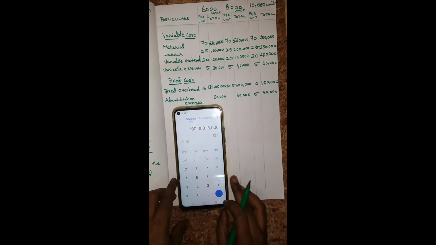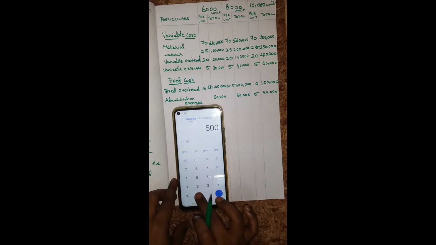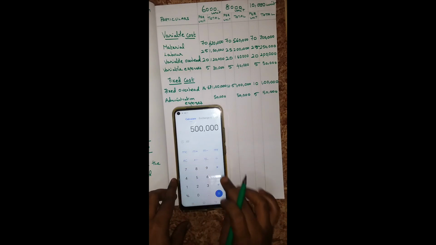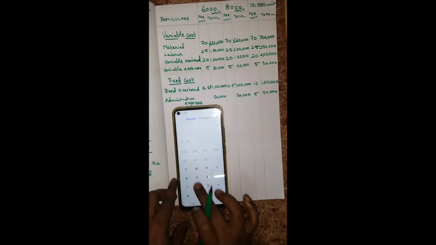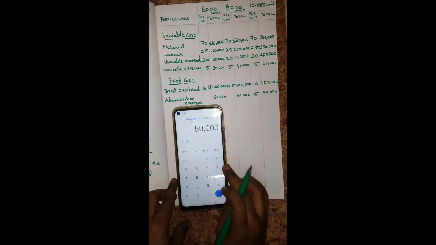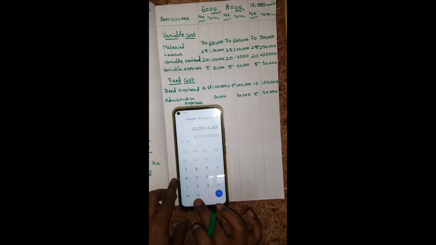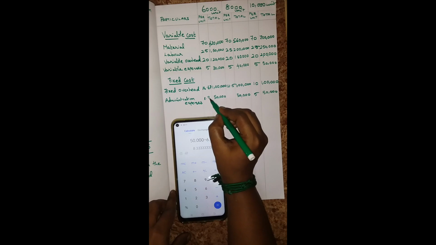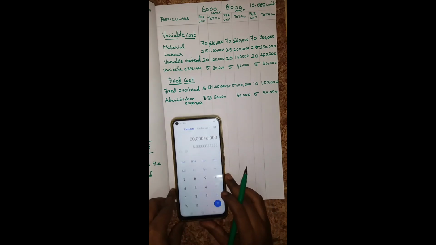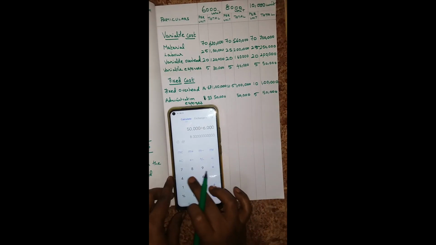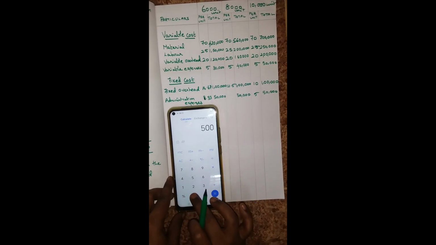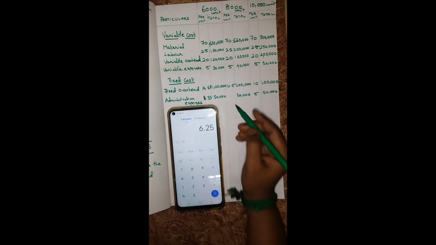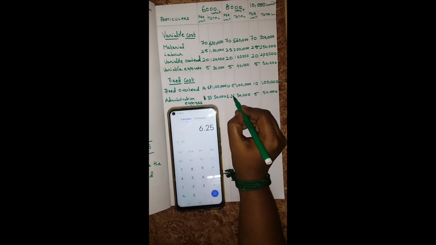This one 50,000 divided by 6,000, you will get 8.33. Next one 50,000 divided by 8,000, you will get 6.25 per unit for 8,000 units.